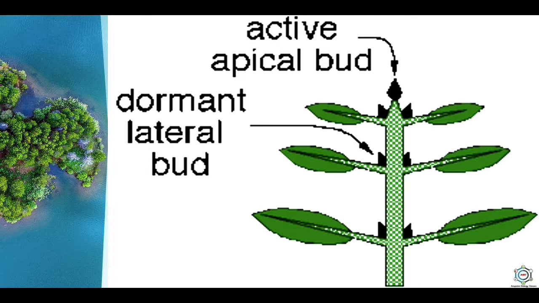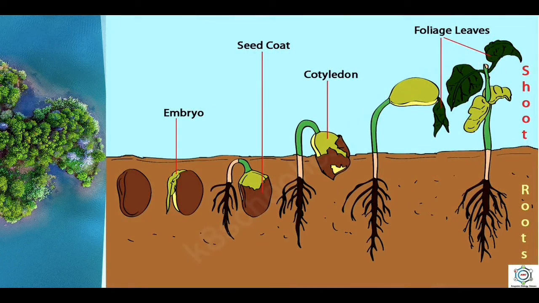Next is inhibition of growth. ABA is a powerful growth inhibitor. It causes 50% inhibition of growth of oat coleoptile at a concentration of 10^-6 M. ABA also inhibits gibberellin stimulated growth.